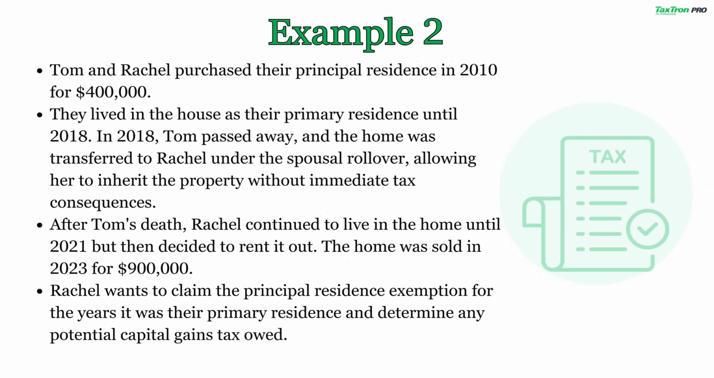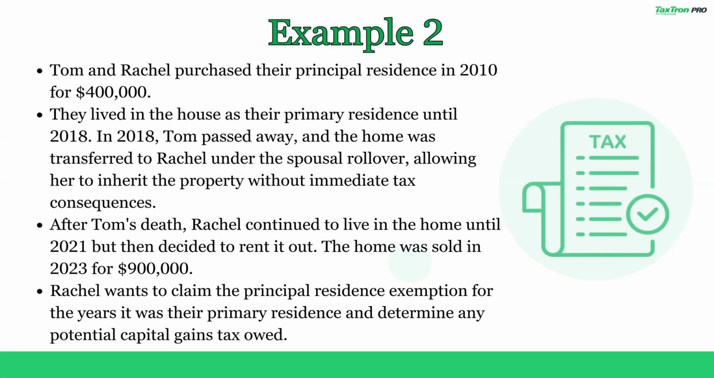Tom and Rachel purchased their principal residence in 2010 for $400,000. They lived in the house as their primary residence until 2018. In 2018, Tom passed away, and the home was transferred to Rachel under the spousal rollover, allowing her to inherit the property without immediate tax consequences.